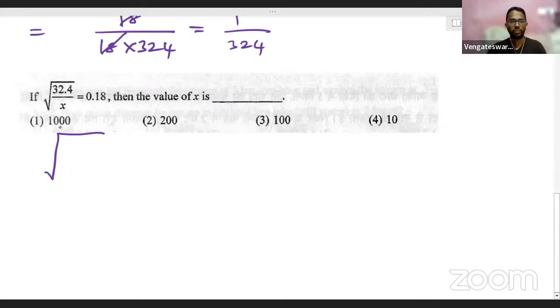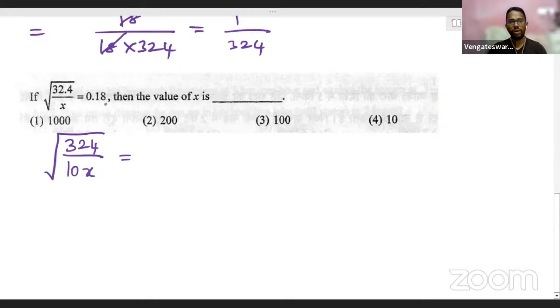So for that reason, what I'm going to do is square root of, let me just write this 32.4 as 324. I'm going to multiply 10 with my numerator so that this becomes 324 divided by, when I do multiply a 10 with numerator, I should do the same with my denominator also, right? Now what happens to denominator? Denominator will now become 10x. I hope you understand this step, right? Now we are free from decimals. Multiplying 10 with numerator and denominator will make you root 324 by 10x.